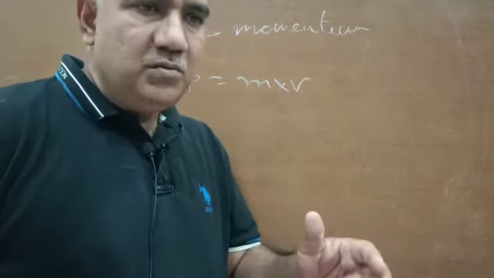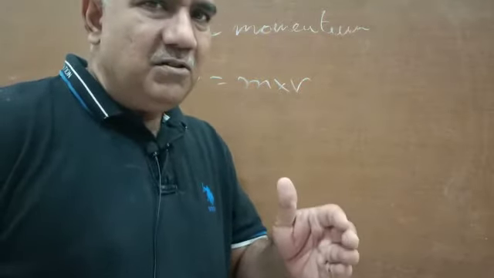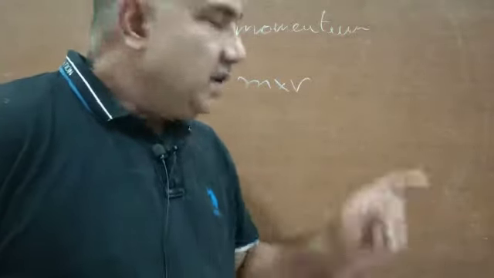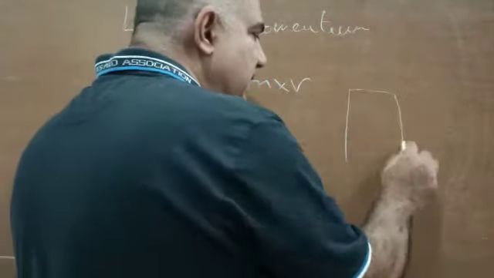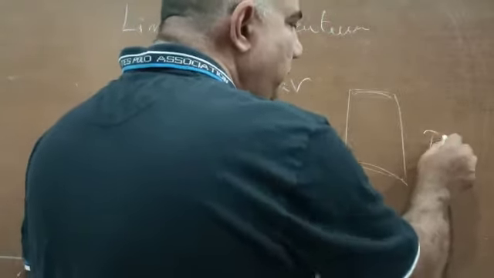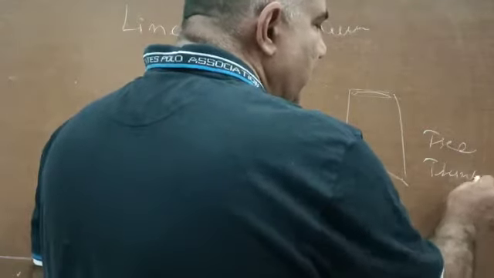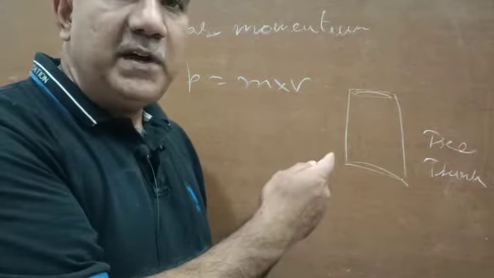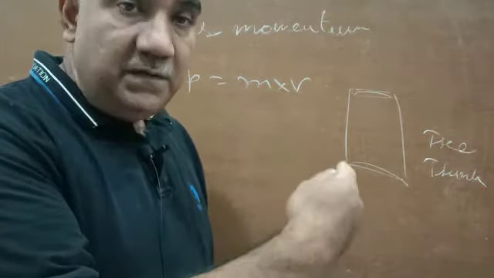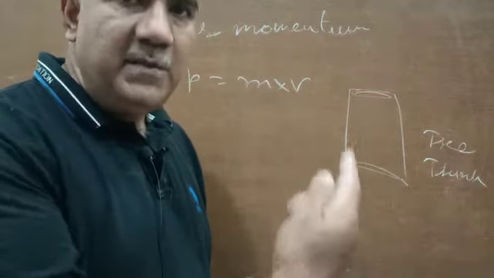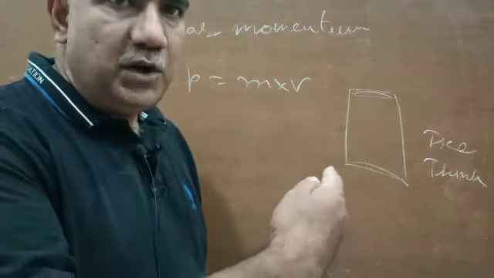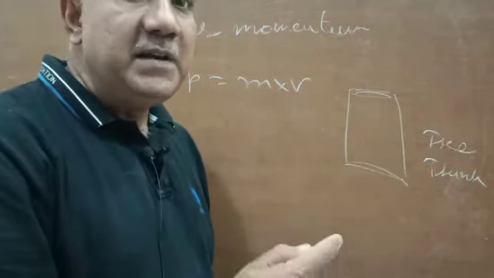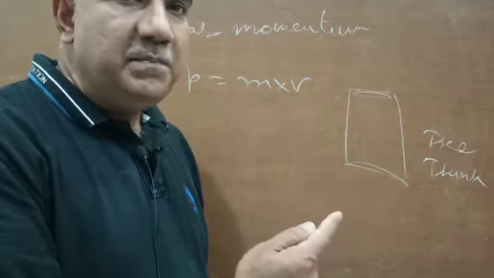Or I can tell you that the measure of the impact of the motion of a body is the measure of the momentum. This will be more clear. Let us say this is a tree trunk. Take a bullet. If I take a bullet in my hand and throw it onto the tree trunk, the bullet is not going to make much impact. Now if I fire the same bullet from a gun, the bullet in most cases will penetrate deep inside the tree trunk. This means this time the impact is greater. Earlier the impact was not greater.